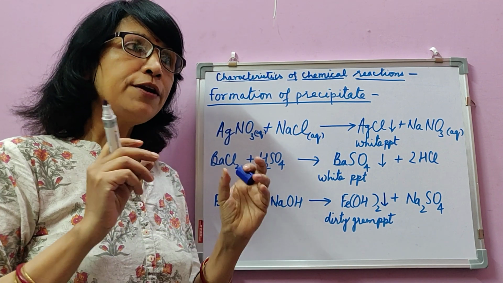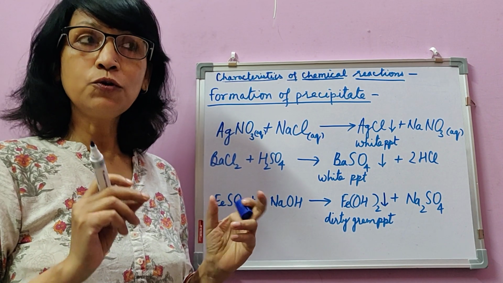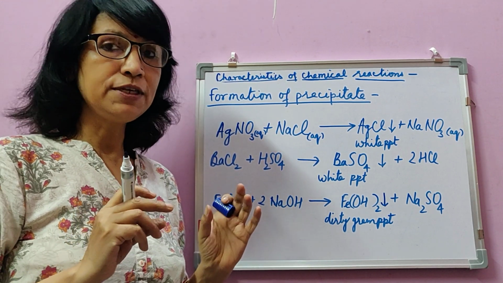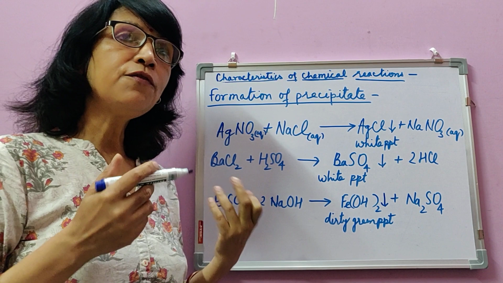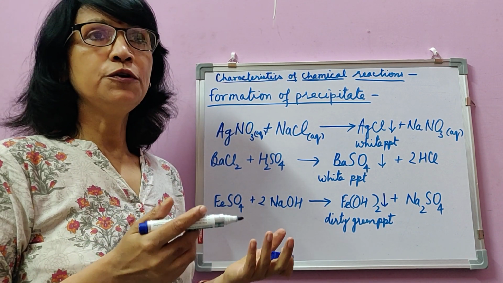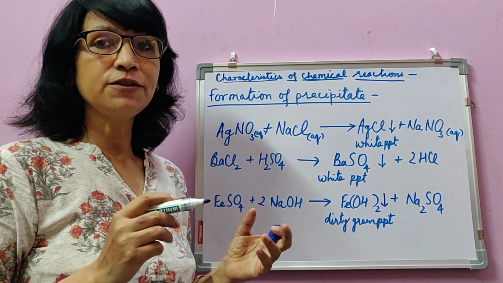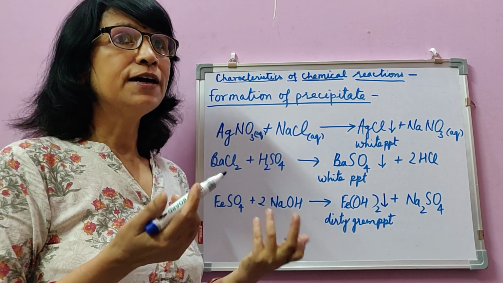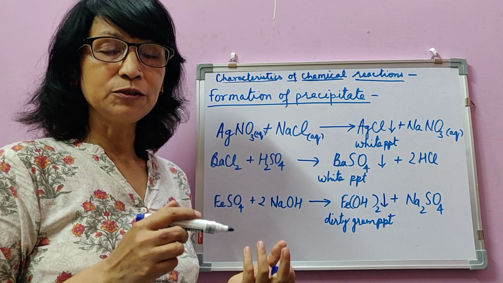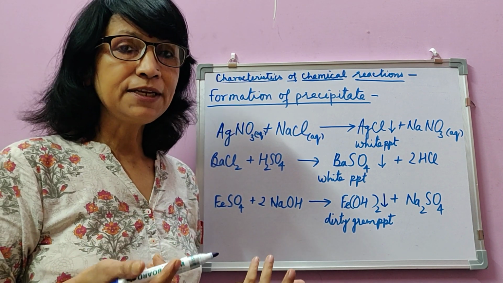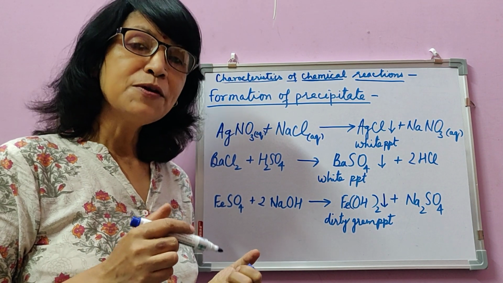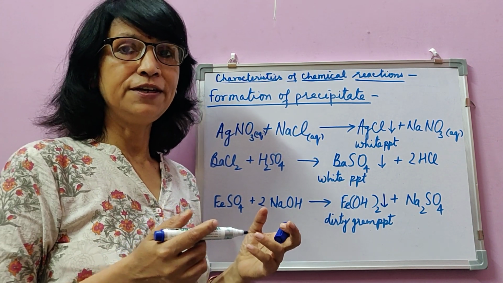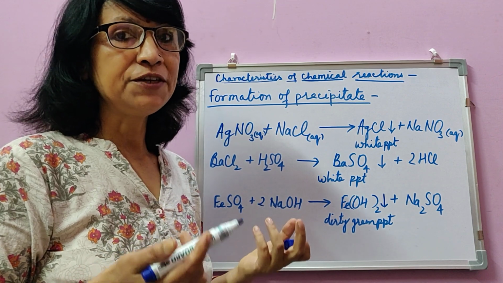It means when two solutions which are transparent are mixed, and one of the substances produced is insoluble, the solution is no more transparent but becomes the color of the substance which is insoluble. Then that substance which is formed is said to be a precipitate. And this type of reaction is said to be a precipitation reaction.